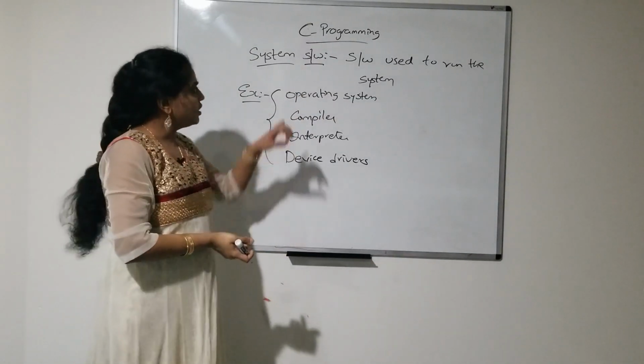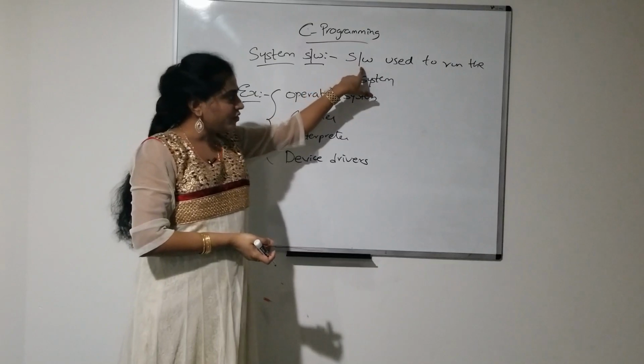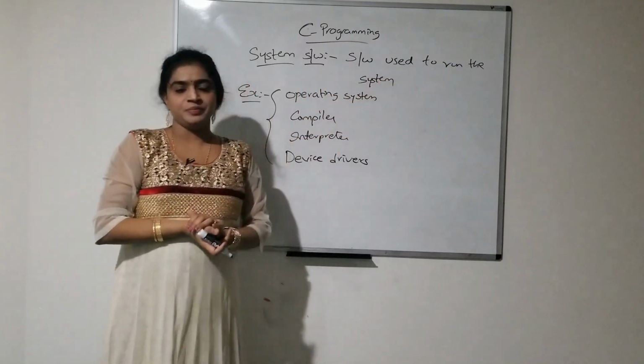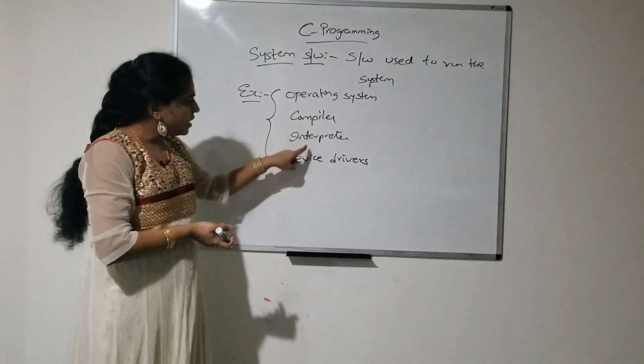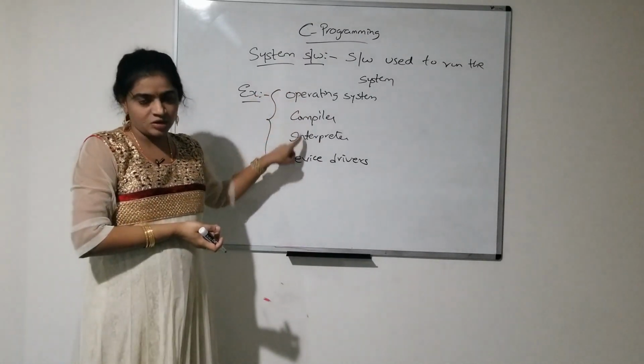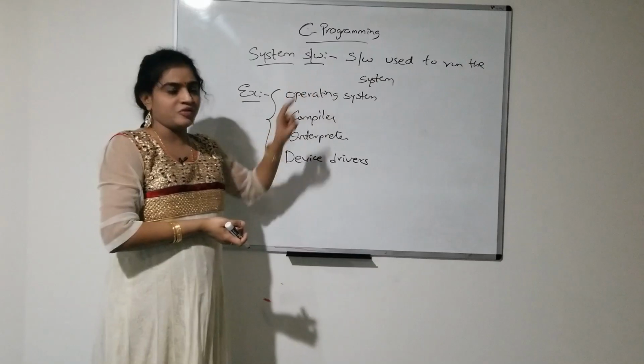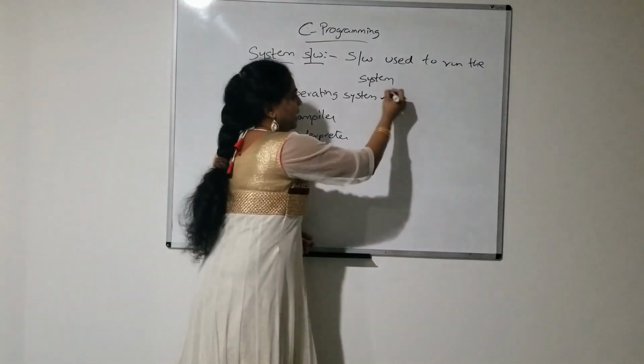Okay. So, what is meant by system software? The software used to run the system, that is called system software. So, all these come under system software. These are all the examples of system software. So, first coming to operating system.